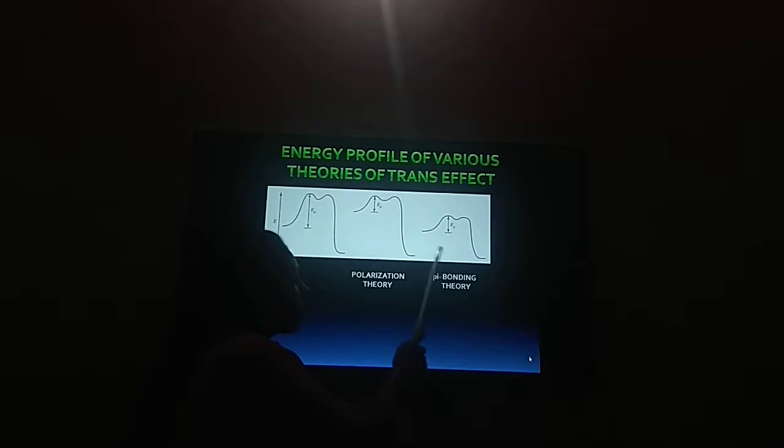Whereas according to pi bonding theory, there is no change in the energy of the reacting complex, but there is a change in the energy of the intermediate or transition state due to the pi back bonding between the filled orbitals of the metal and the vacant orbital of the ligand. So pi bonding theory is only possible if there is a ligand which can back accept the excess electron density of the metal. Again, there is a decrease in the activation energy.